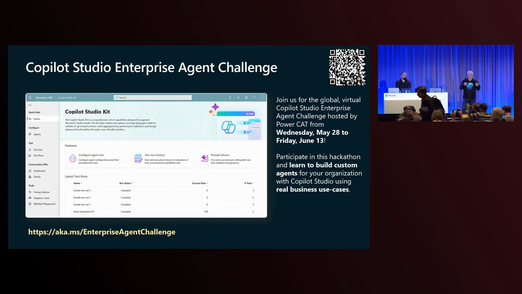Go and challenge yourself to build an agent inside of Copilot Studio. And all that really leaves me to say is hopefully this session has given you an insight into how we're bringing multi-agent capabilities into Copilot Studio. One point I really want to land is that the scenarios you've seen today were conversational demos, where we triggered the agent using an utterance.